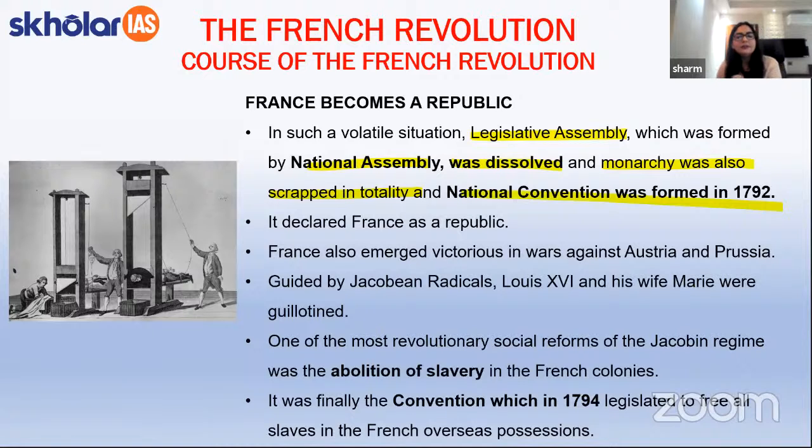अब ये नेशनल कन्वेंशन जो 1792 में बनी थी, ये भी दोबारा बहुत ही इंपॉर्टेंट थी, क्योंकि इसने एक बहुत ही इंपॉर्टेंट पॉइंट आगे रखा था, दैट इज फ्रांस इज नाउ अ रिपब्लिक. By republic, students, we mean something that is governed by the citizens, wherein all the citizens are considered equal in nature. And this is something that can also be related to the idea of right to vote for all.